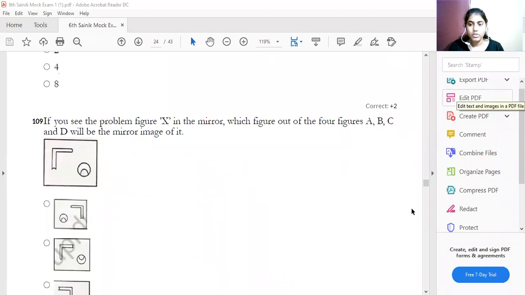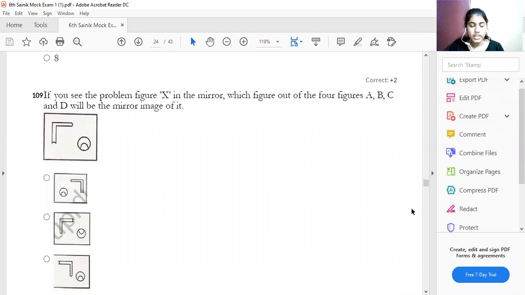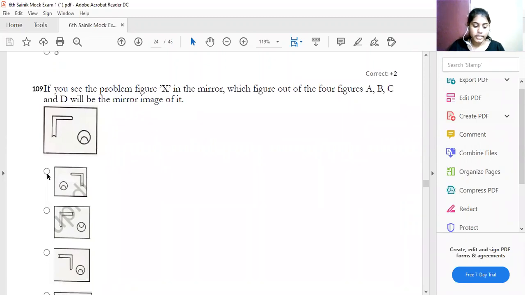So which one is the answer? It is option B. Option B is your answer. Understood? Any doubts in this now? So for the mirror image question, option B is your answer.